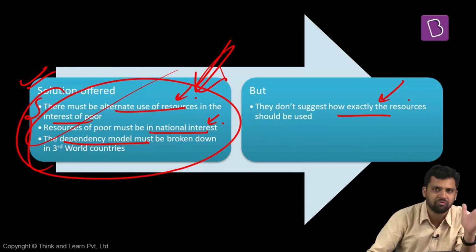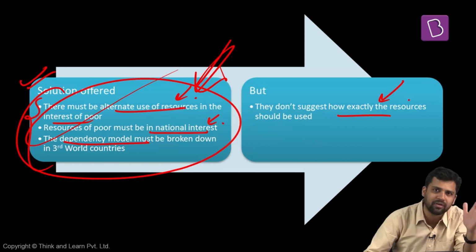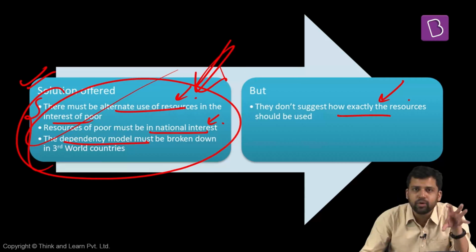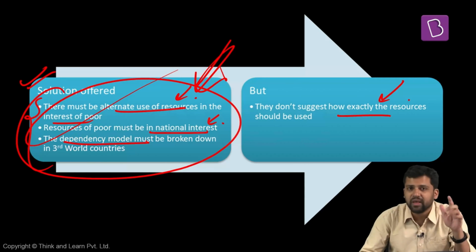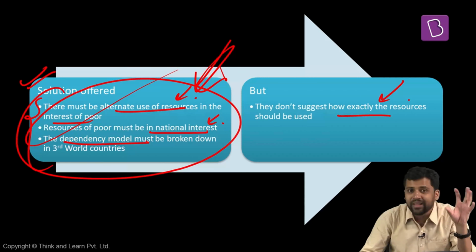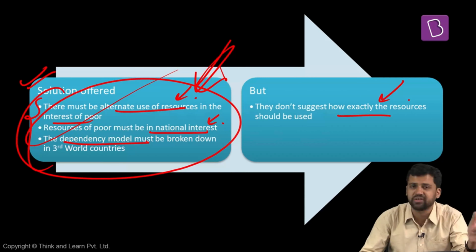They suggested that this is something which we can explore. But how do we actually implement it? What should be the steps that we should take? That is not something which is mentioned by them. So this is about dependency theory's suggestion. How we are going to address this thing and why they are alarmed that as integration is increasing, as interaction is increasing, we are not going to improve the hierarchy, we are not going to improve our positions.